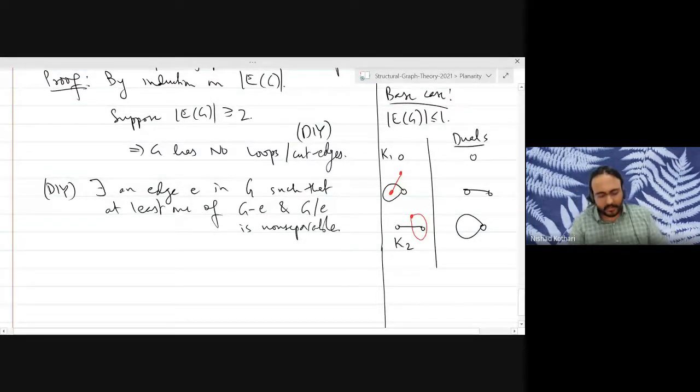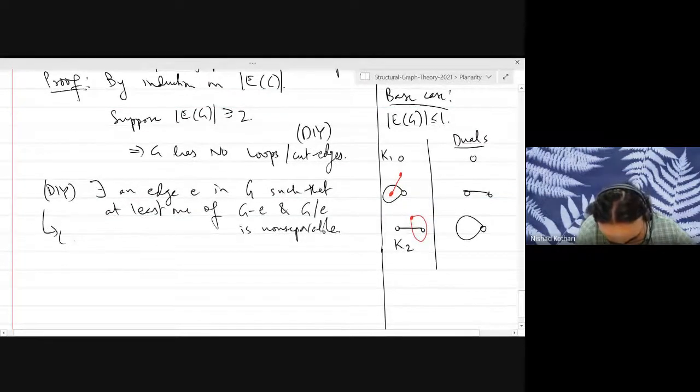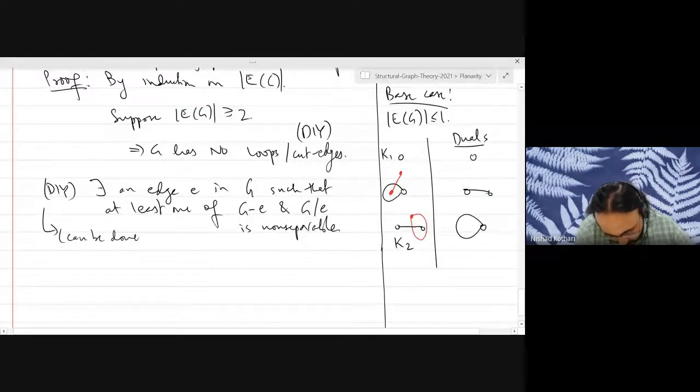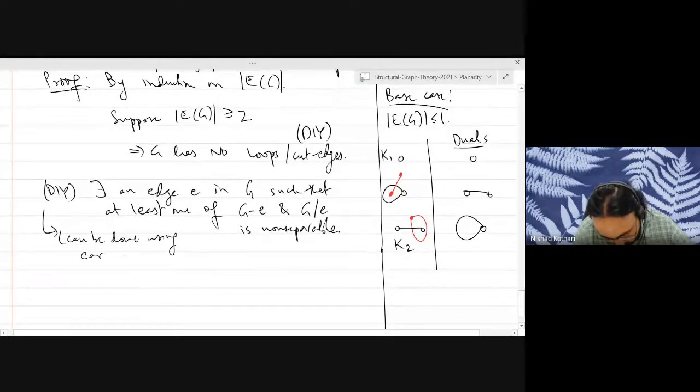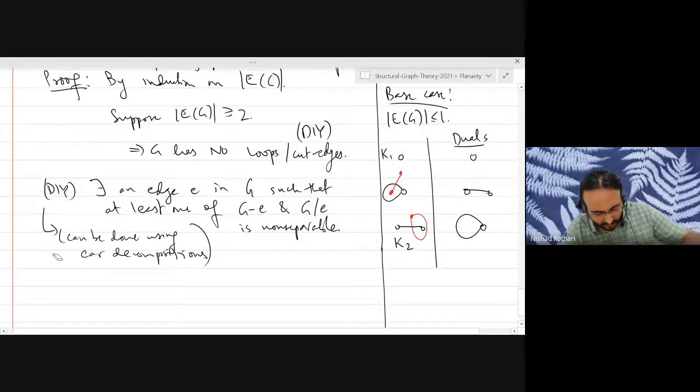This you can prove using ear decompositions. If you have another proof, please let me know. I am too used to thinking about ear decompositions, so I sometimes miss out easier proofs.